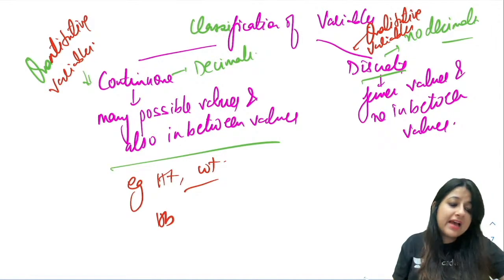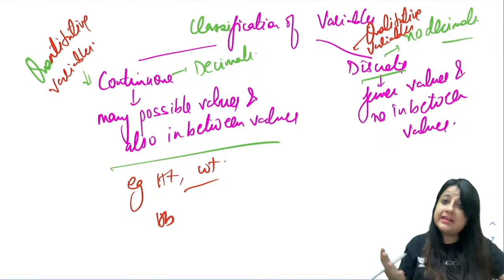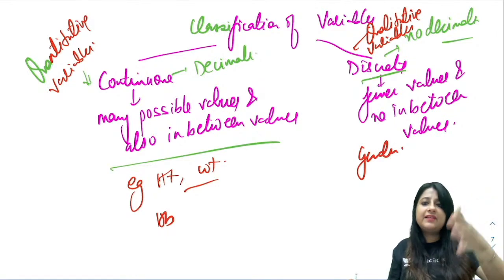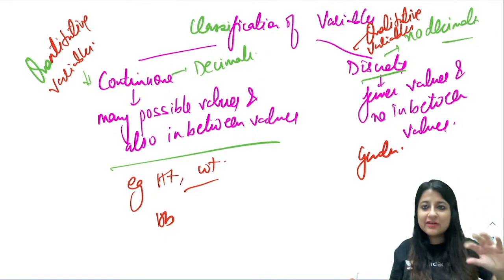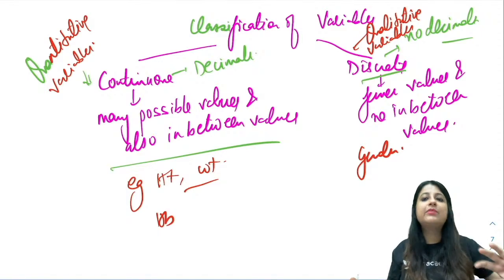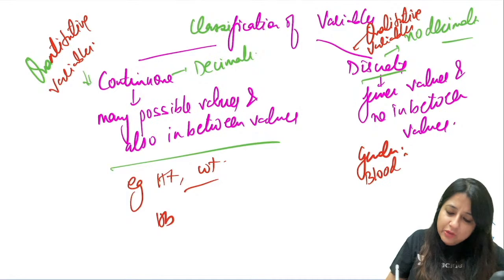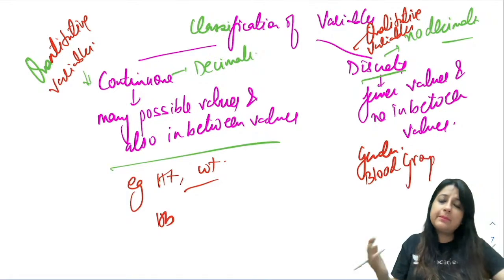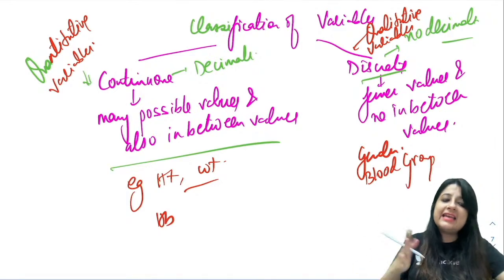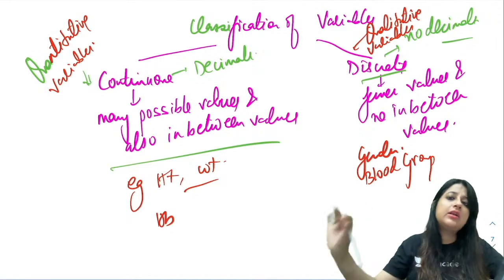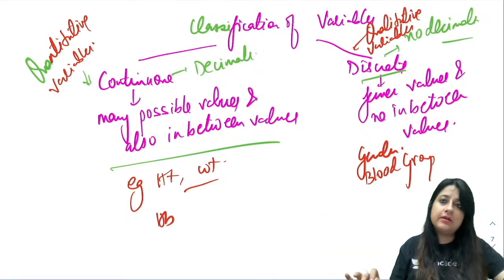Hemoglobin. But if I ask you, very good Hemant, like gender is discrete, obviously, either you are male, female, transgender, you can't lie in between, okay? If you talk about blood group, either you are A positive, AB positive, B positive, you can't lie in between. Did you understand? So just remember a simple rule: all quantitative variables are continuous, all qualitative variables are discrete, okay?